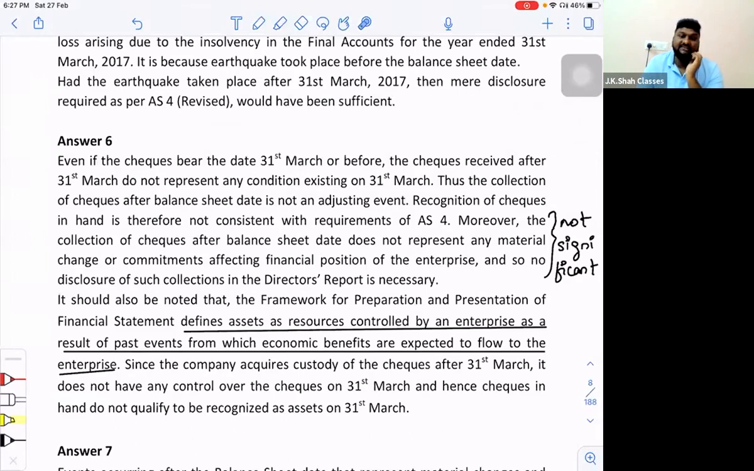Even if the check is received on 31st March itself, it will be recorded as an asset, because on 31st March, it is your asset. So this answer will not be correct if the checks are received on 31st March. Then we would have said that whatever the company did is correct, because the checks are in your control as on 31st March.